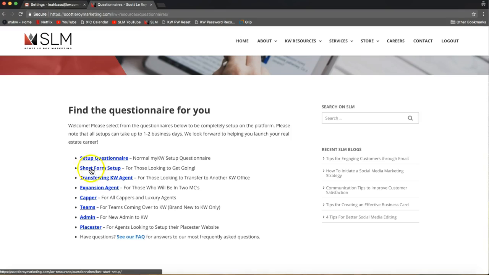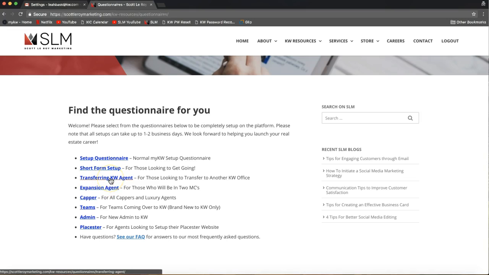Moving on down, we do have a short form set up. I know you'll run into agents that don't want to spend the time messing with the technology and just want to get set up as quickly as possible. So we created a shorter form as well, so it's a little less customized, but of course they can always send over the more customized information at a later time to our email address, and we can add that in the future. So short form setup, get them set up as quickly as possible.